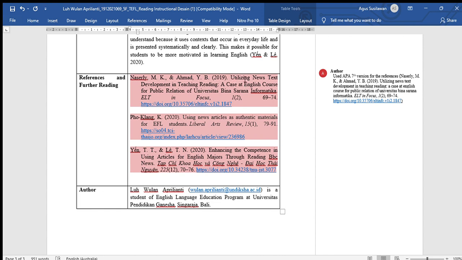So you have to change the words news, text, development, and so on. Also, you have to put the DOI in your references.